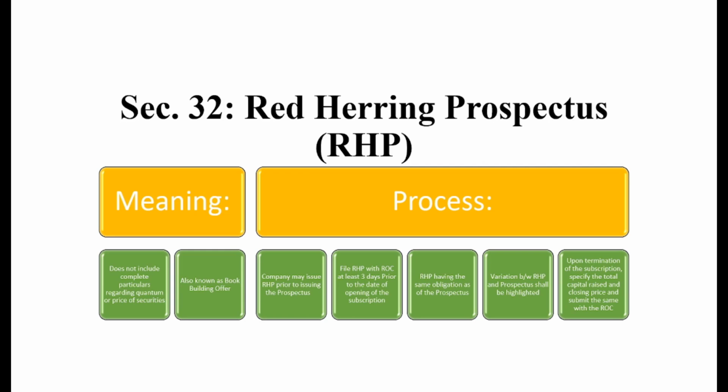The first factor shall be how much capital it has been able to raise from the public and what is the closing price per share. And these details are also to be submitted with the ROC after closure of the application for the prospectus. Hope this is clear to you. Moving ahead.